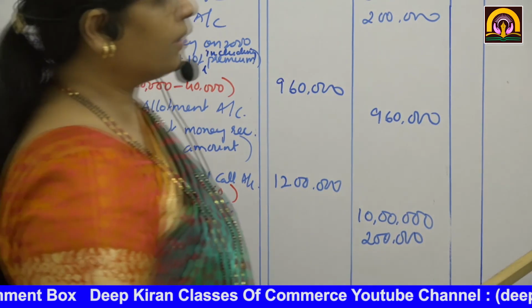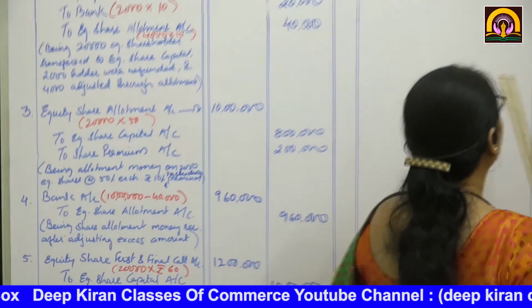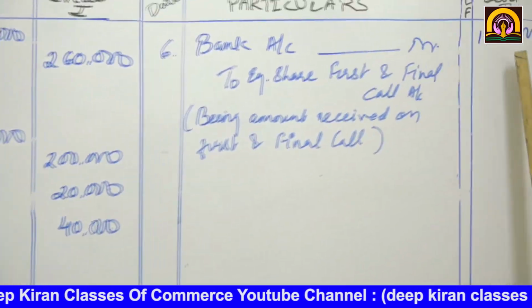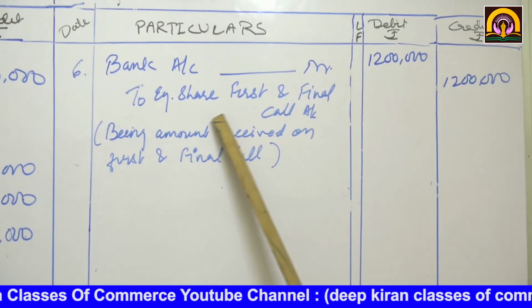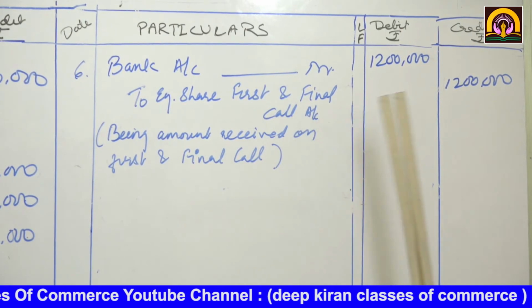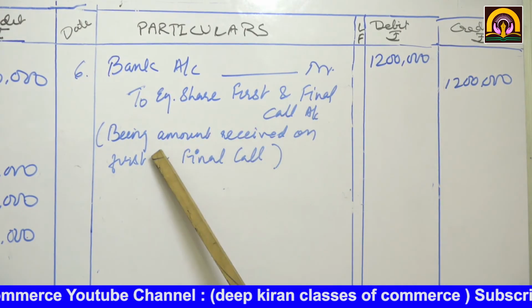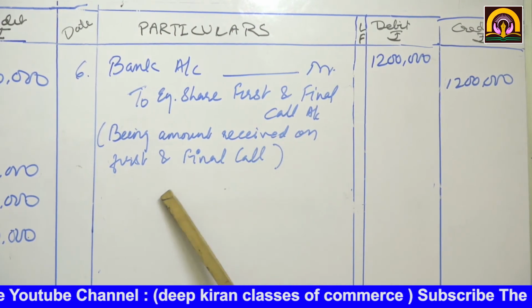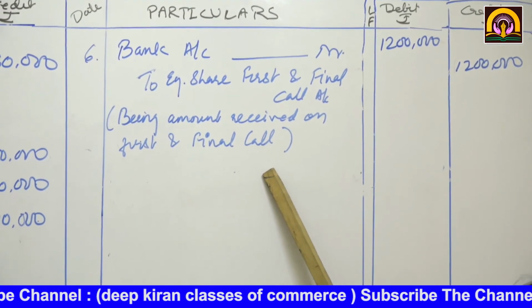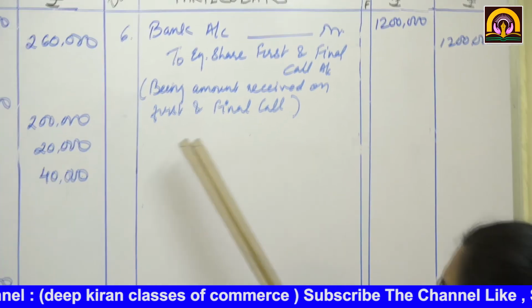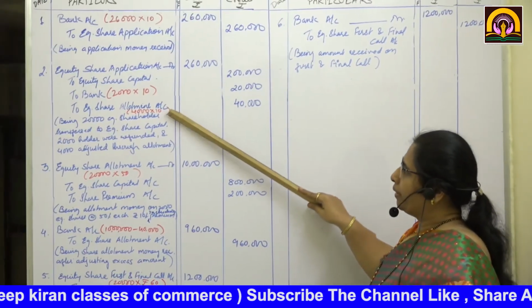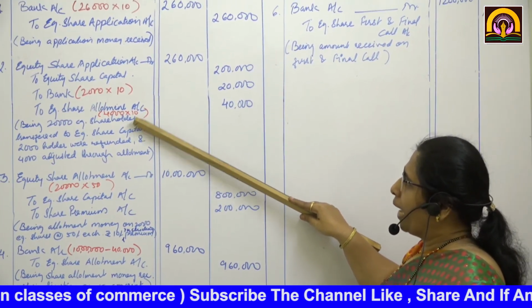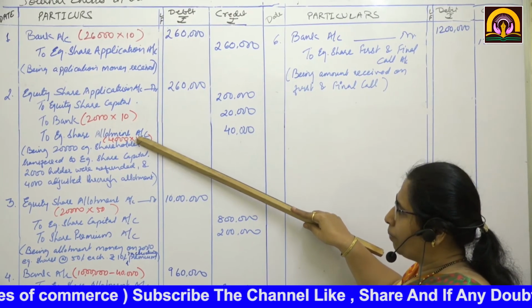Now we have received this amount. So bank account debit 12 lakhs to equity share first and final call account 12 lakhs. Being amount received on first and final call. Is it understood? This was the combined entry for refund and adjustment of allotment money.